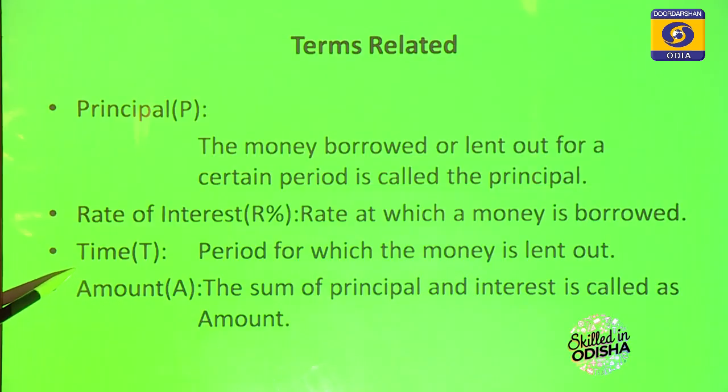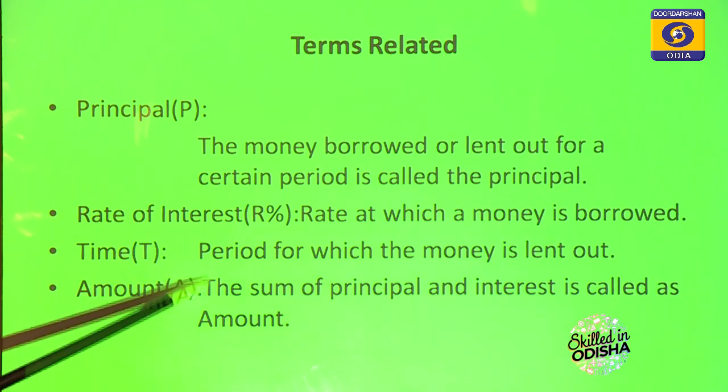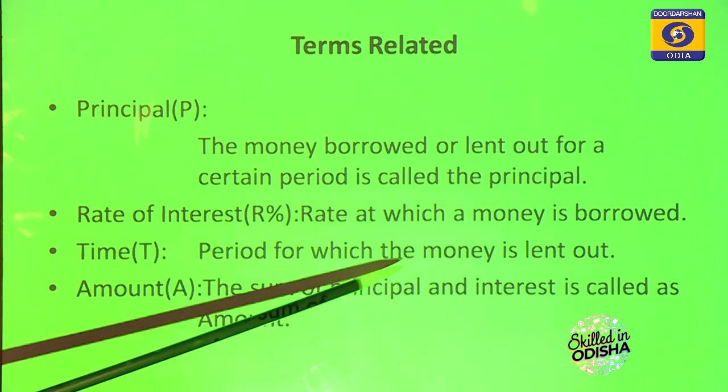Then comes time period, denoted by the symbol capital T. What does it mean? It is the period for which the money is lent out.